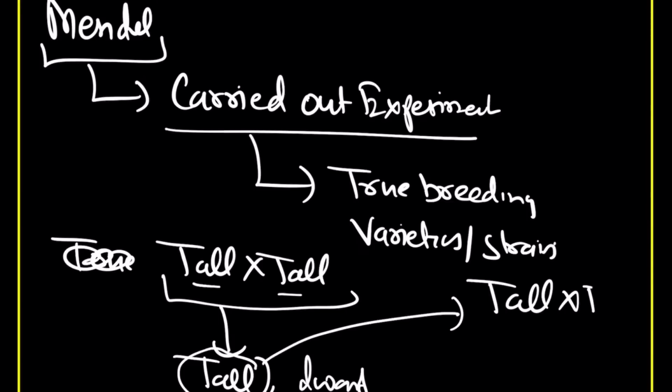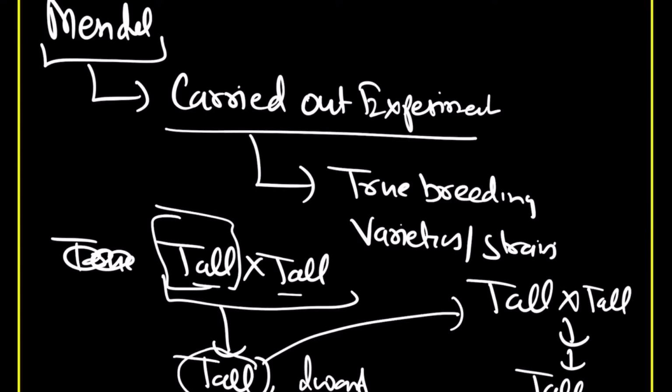Again it was crossed with tall until at the last you only get tall. This is important. This tall can be homozygous or heterozygous, but this one is homozygous.